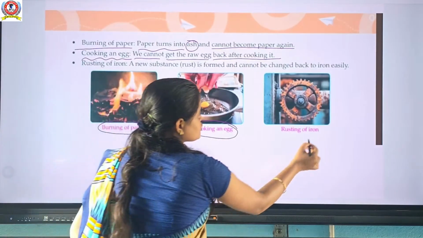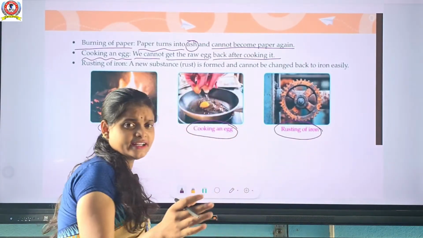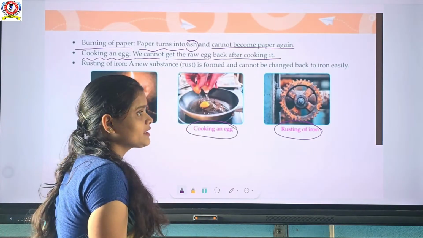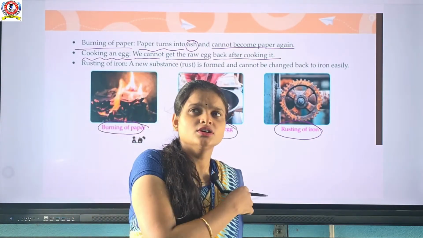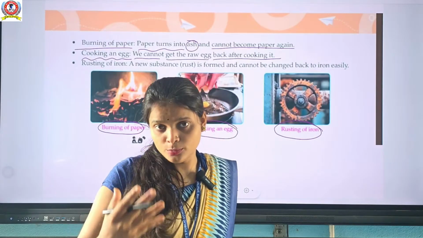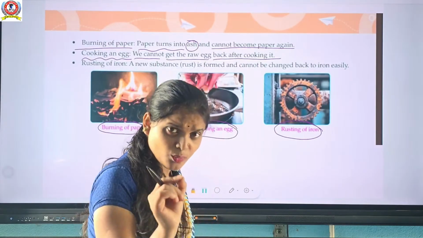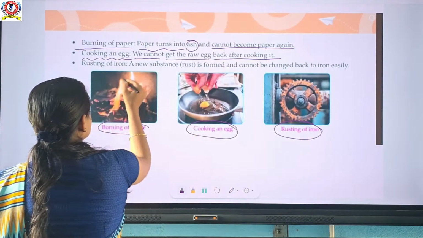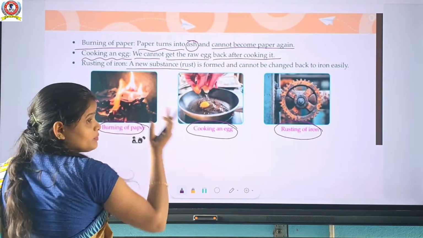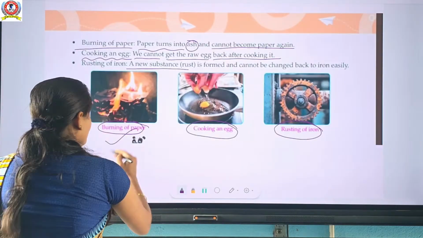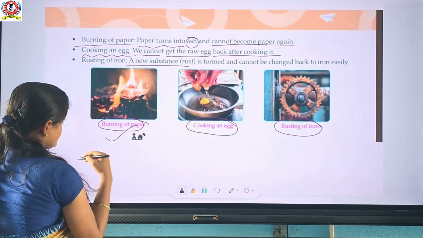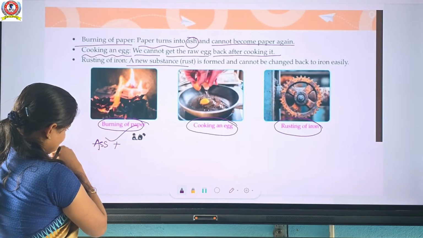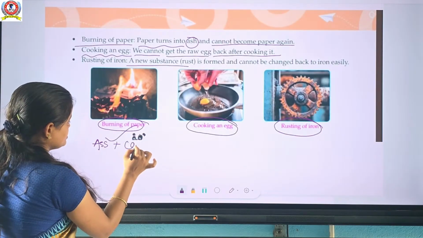Another example is rusting of iron. You can observe in your daily life, at your home, that a brownish substance coats an iron object. That is rust, yes or no? So in rusting of iron, a new substance will be formed. What will be formed here? We know that it is the formation of rust, and carbon dioxide will be released.